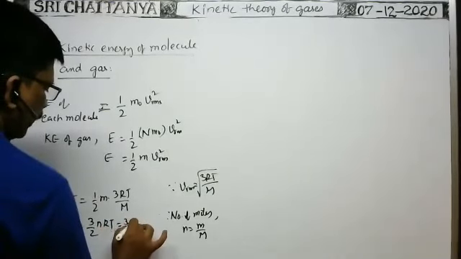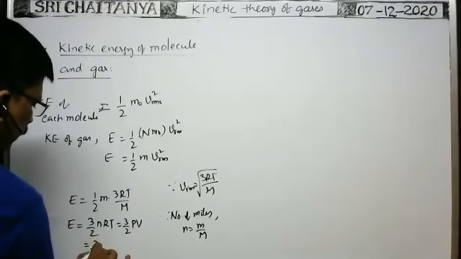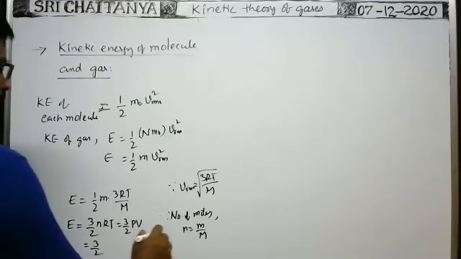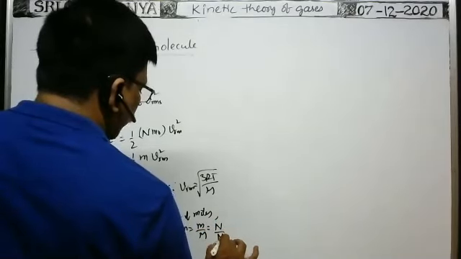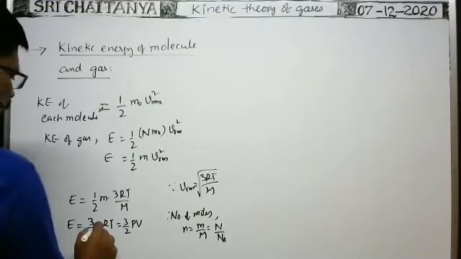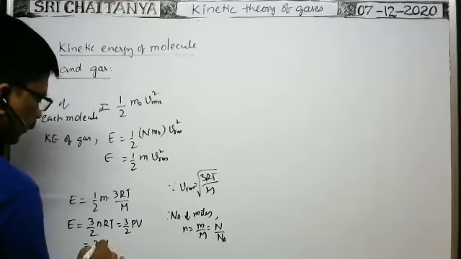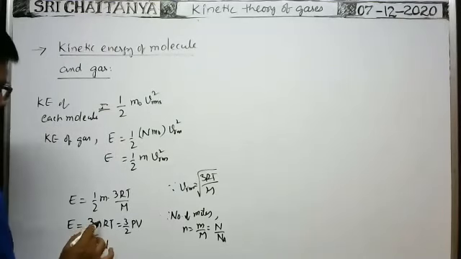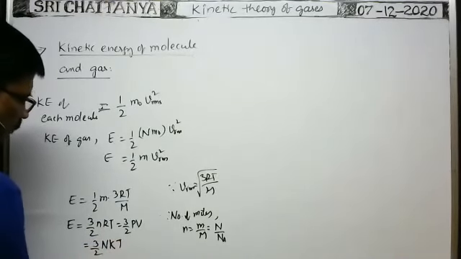That is also equal to 3 by 2 into N can also be written as number of molecules by Avogadro number, N by Na, into R. R by Na means Boltzmann constant, so 3 by 2 N k T, with Boltzmann constant capital K, also we can write.